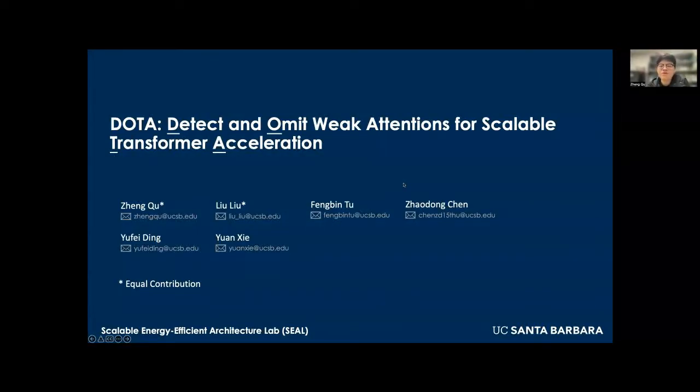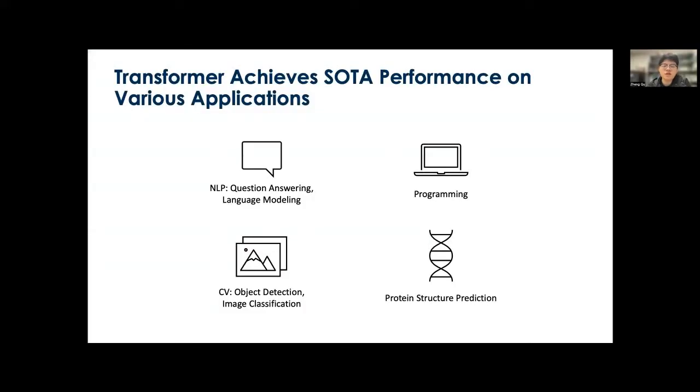I'm very happy to introduce our work, DOTA, Detect and Omit Weak Attentions for Scalable Transformer Acceleration. This work is done at the Scalable Energy Efficient Architecture Lab in UCSB with my colleagues and my advisors, Professor Yufei and Professor Yuan. Recently, transformer models have demonstrated excellent performance in various domains, including natural language processing, computer vision, and in some emerging applications like protein structure prediction and programming.